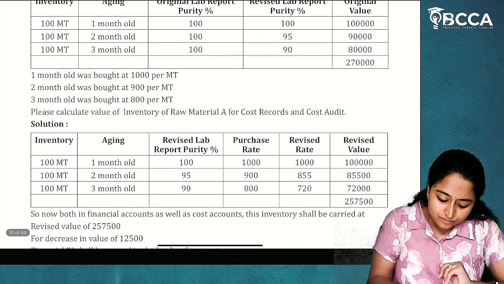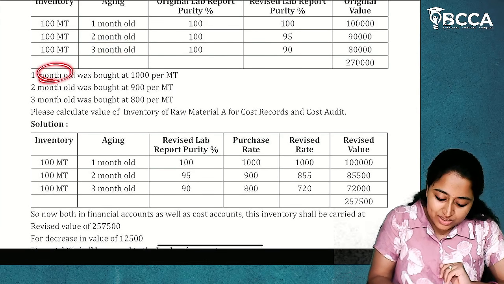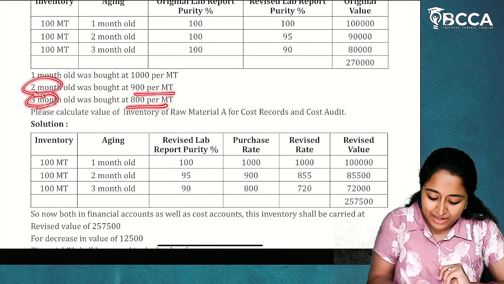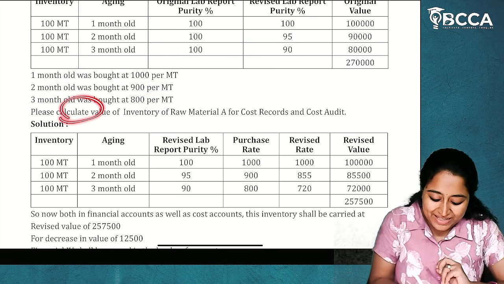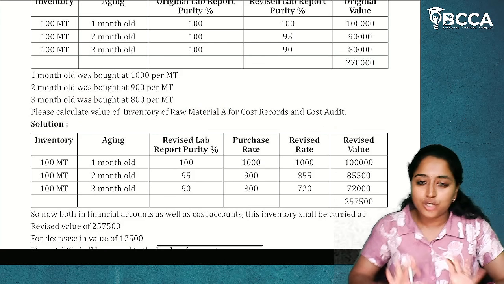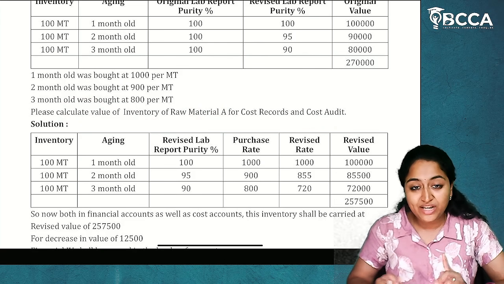Now 1 month old is bought for 1000 per MT, 2 month 900 and 3 month 800. Please calculate value of inventory of raw material A for cost records and cost audit. So we have to calculate the inventory value.